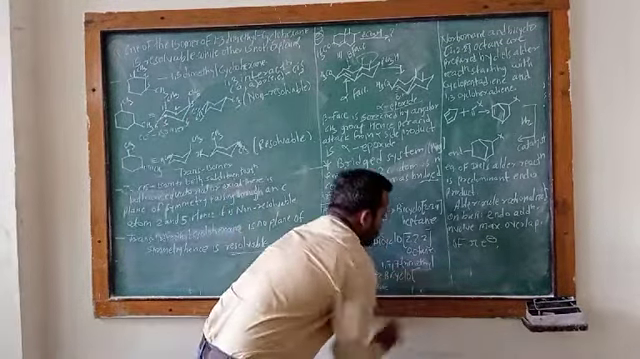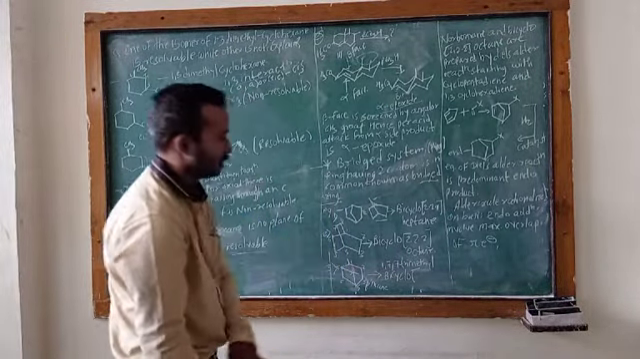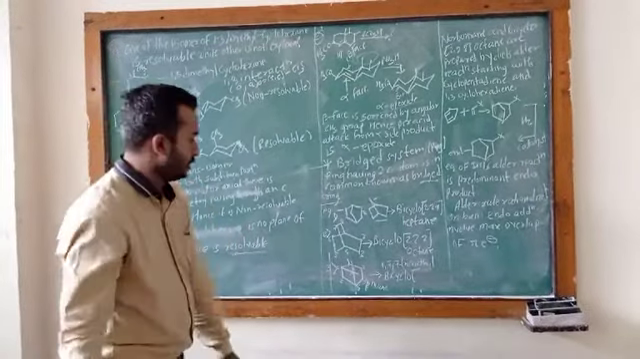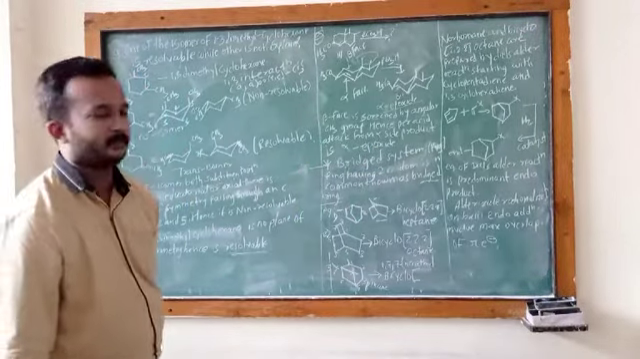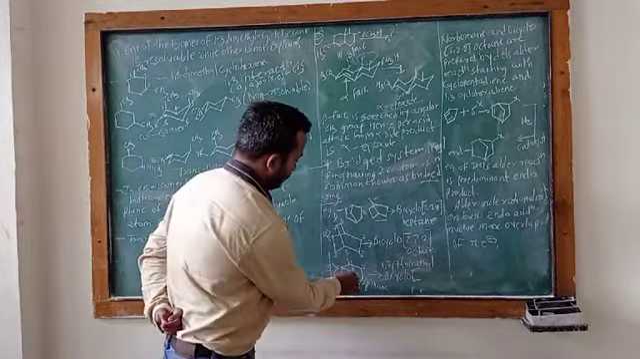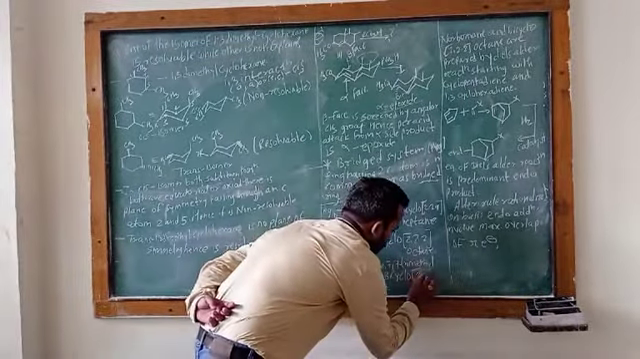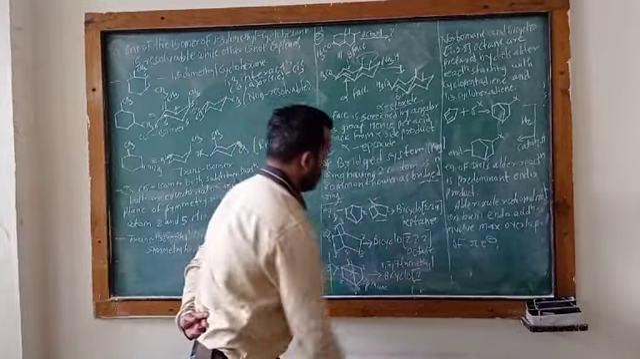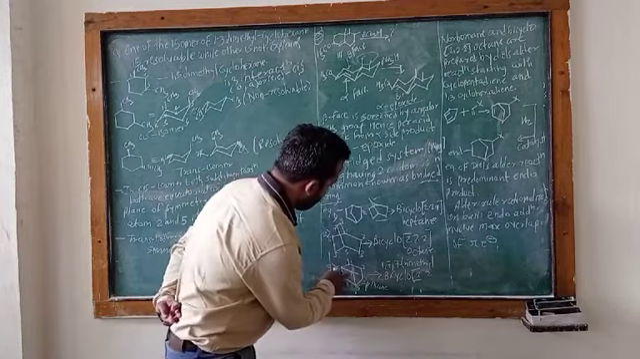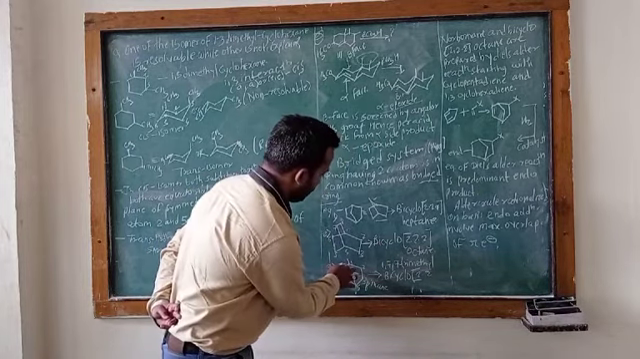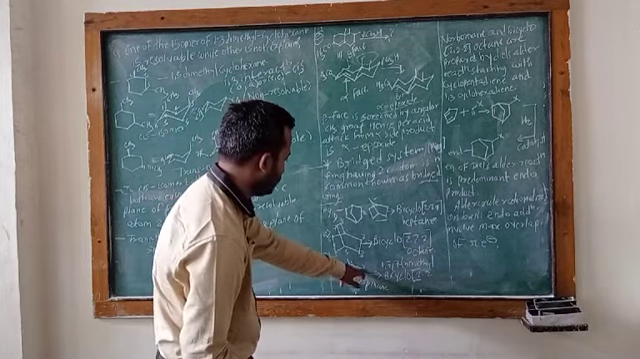Then the bridge carbons of this compound: how many bridge carbon atoms are in this? Okay, therefore this is 2 bridge carbon atoms. Sorry, this is 1, 2, and 3. Therefore it is 1, 2, 3. Okay, these are 3 bridge carbon atoms.